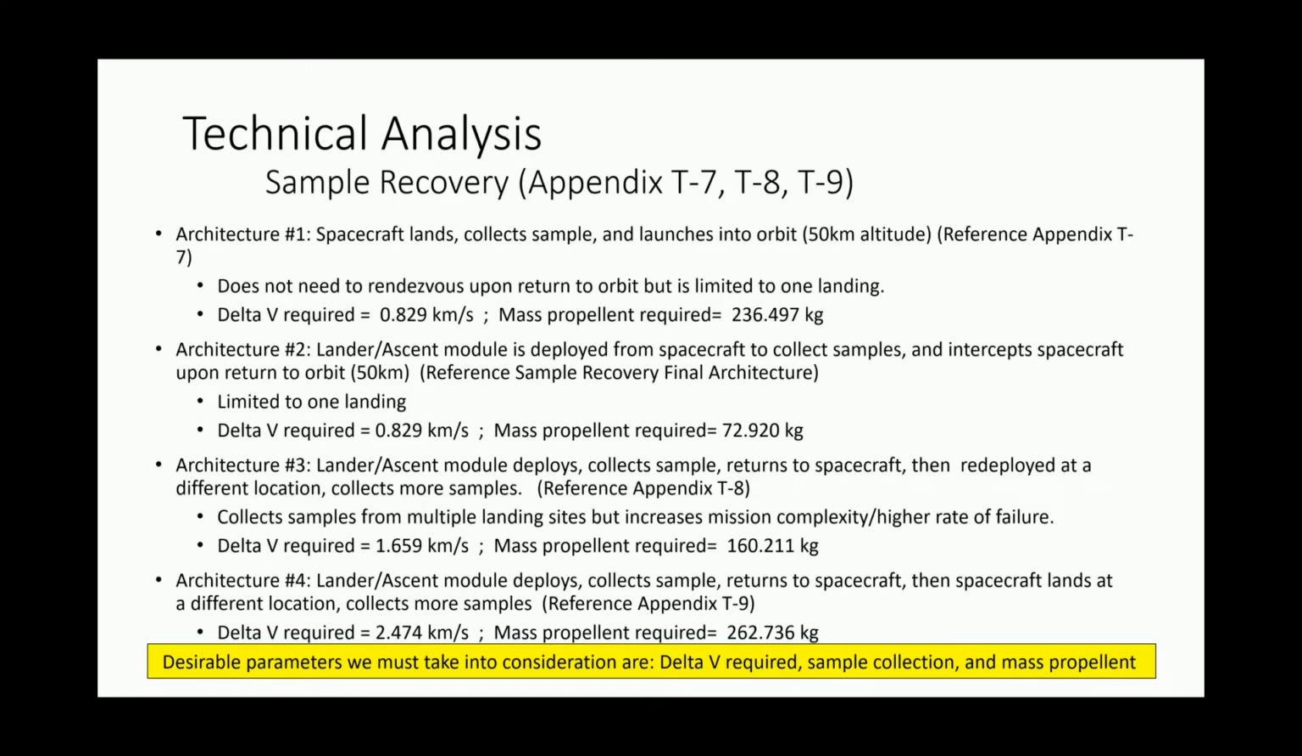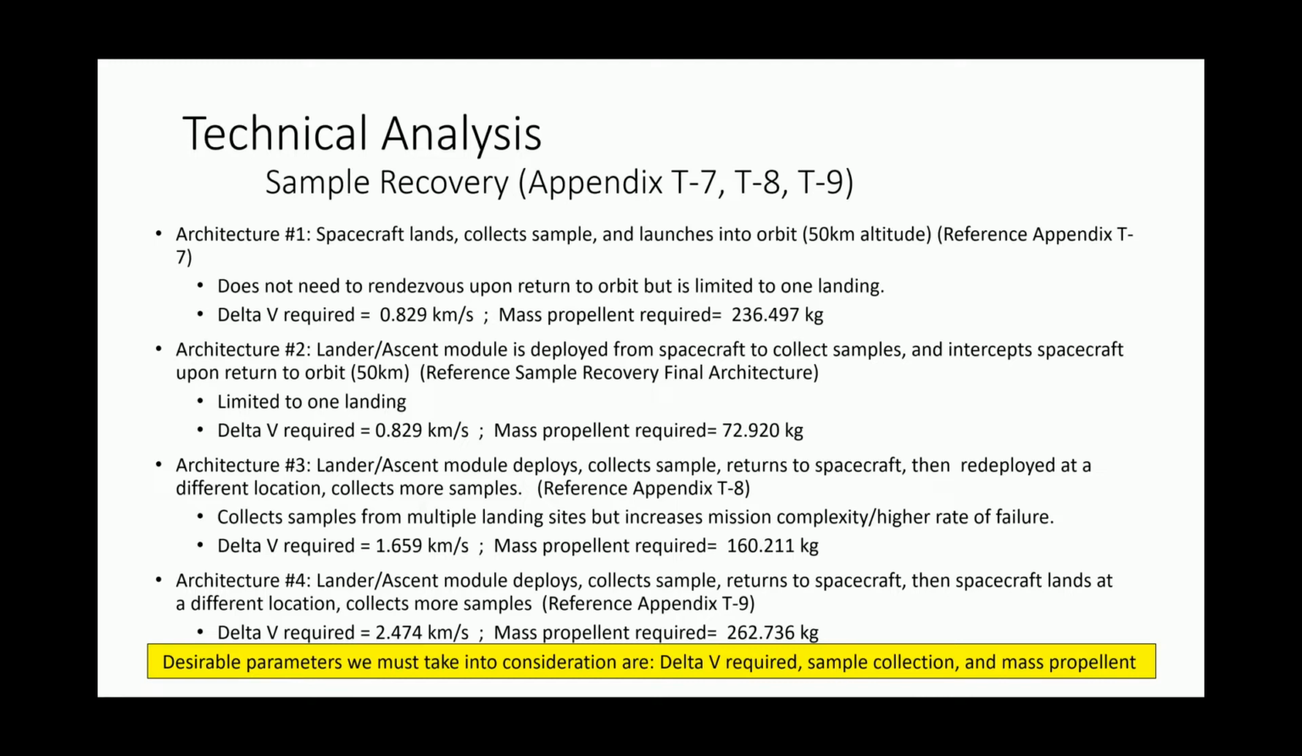These are the possible sample recovery architectures. Visuals are shown in Appendix T7, T8, T9, and data is shown in Appendix T10. Architecture 1, the whole entire spacecraft lands, collects samples, and launches back into orbit. For Architecture 2, the spacecraft will deploy a lander ascending module that will collect samples and intercept the spacecraft upon return to its parking orbit.